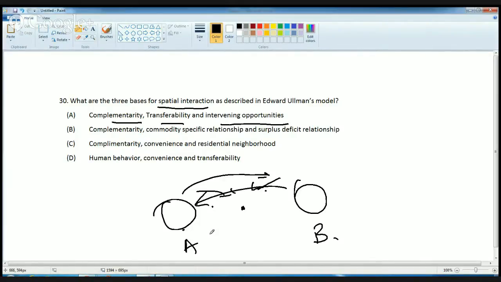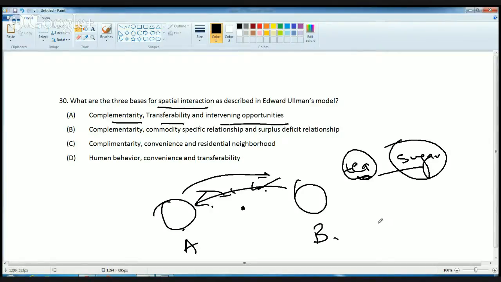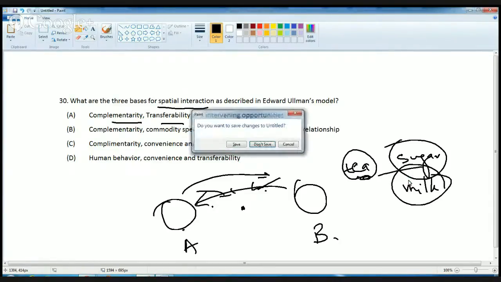An example of a complementary good is one which goes with another. For example, tea and sugar. These go together. Whenever you want to make tea, you would need sugar or you would need milk. So that's a kind of complementary which goes one with the other.